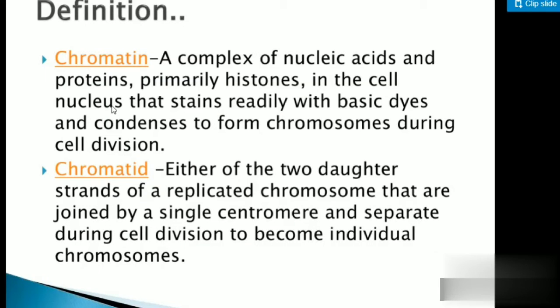Now chromatid. What is a chromatid? Just now I mentioned that the genetic material will get duplicated. So as it gets duplicated, you will have two strands of replicated chromosome. Because of that only, it is a chromatid. Okay, and these two chromatids will separate during the cell division, leading to individual chromosomes.